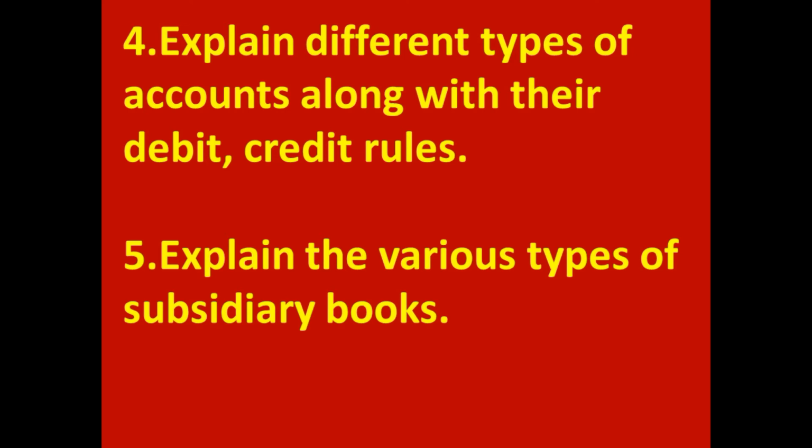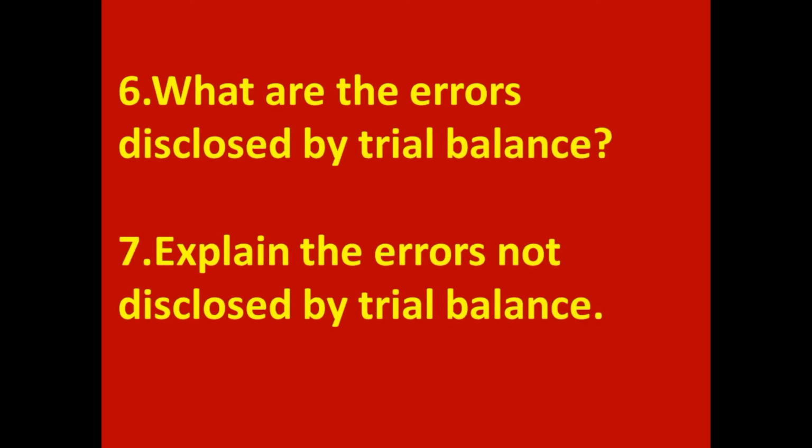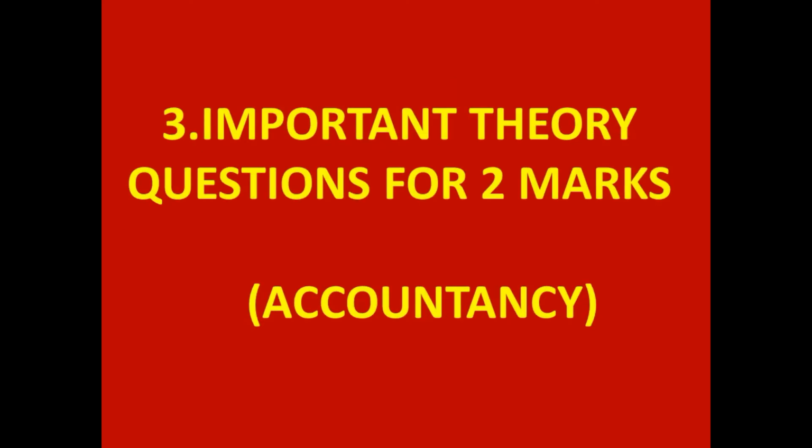Fifth, explain the various types of subsidiary books. Sixth, what are the errors disclosed by trial balance? Seventh, explain the errors not disclosed by trial balance. With this, important 5 marks questions from accountancy part are completed. Now come to important theory questions for 2 marks from accountancy part.